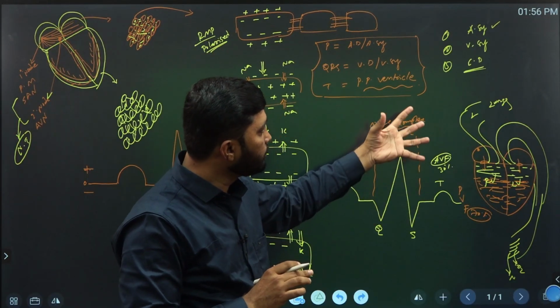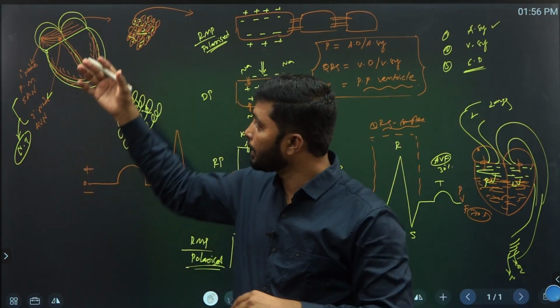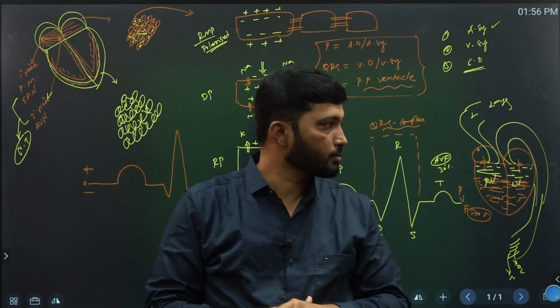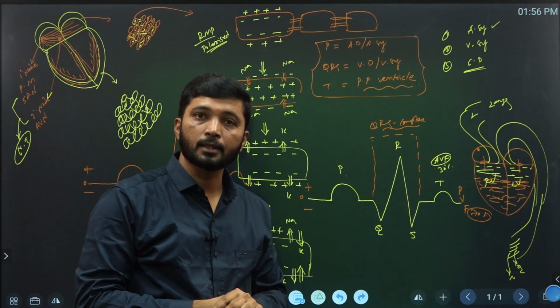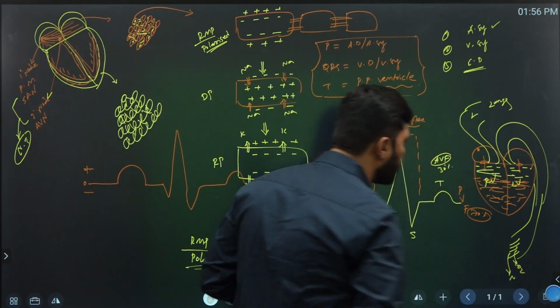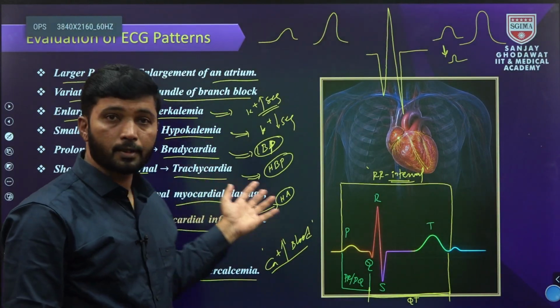Once an impulse is generated, the depolarization and repolarization events take place again in the heart. This is the ECG. Finally, the ECG is closed. Thank you.